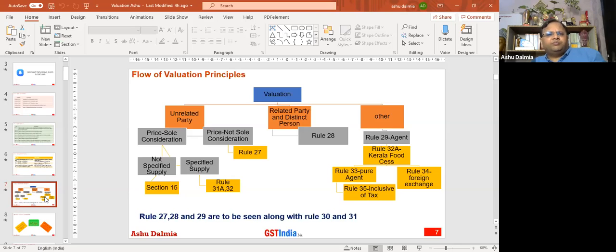Then the pure agent concept, which I talked about for chartered accountant services where the challan reimbursement has been taken, is rule 33. Foreign exchange, rule 34. And rule 35: there are certain situations when we are charging a price inclusive of tax, then how the tax will be calculated, on a grossing up basis.